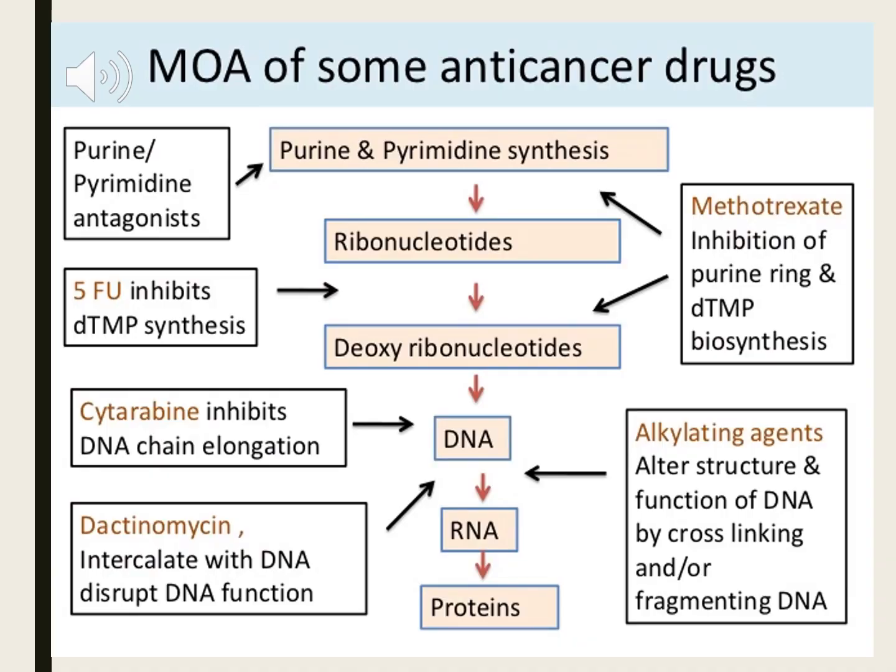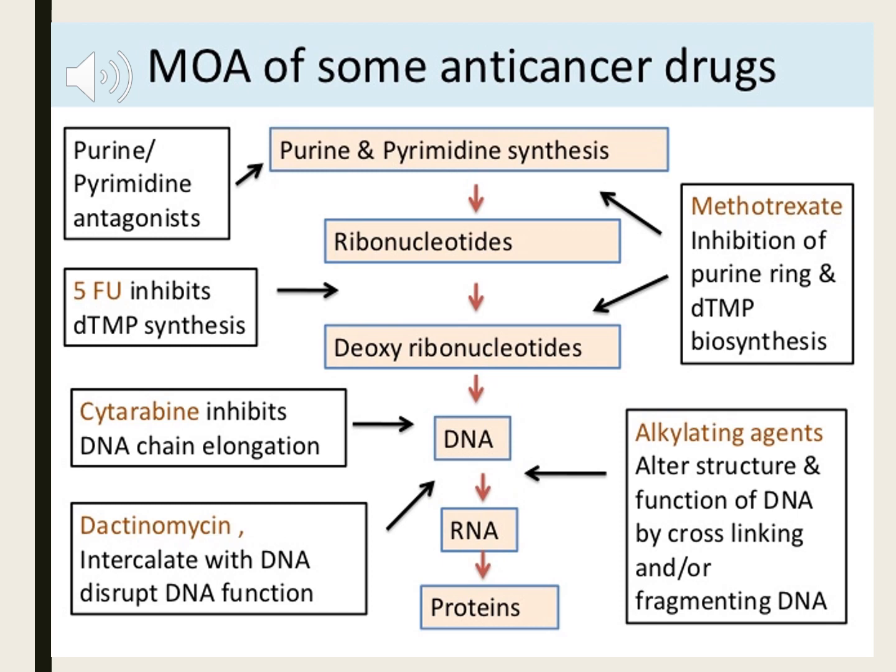So in this slide we can see the common mechanisms of a few anti-cancer drugs. Basically for the synthesis of proteins or for the normal function of DNA or RNA, we require purines and pyrimidines. If these purines and pyrimidines are there, then only we have the DNA and RNA production. From there we have the proteins. Most of our drugs like purine and pyrimidine antagonists, as the name indicates, antagonize the action of purines and pyrimidines. Thereby we don't have proper DNA synthesis and mRNA function. Thereby we don't have the protein, so the cancerous cell can't survive.